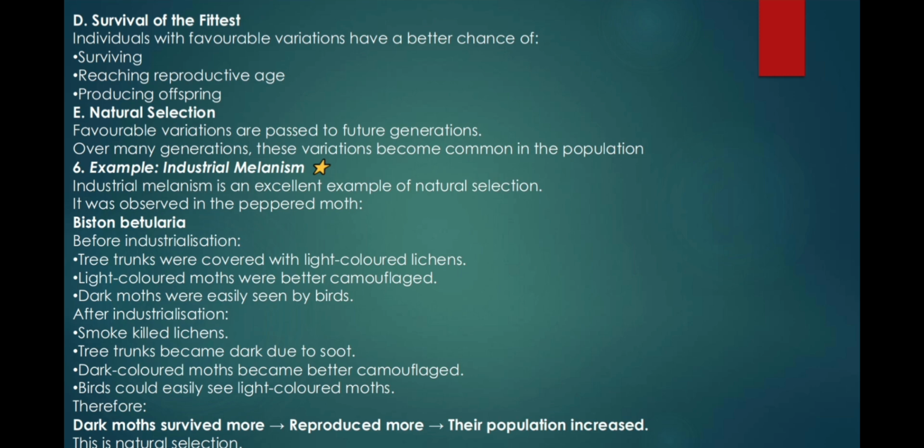After industrialization, smoke killed lichens. Tree trunks became dark due to soot. Dark-colored moths became better camouflaged. Birds could easily see light-colored moths. Therefore, dark moths survived more, reproduced more, and their population increased. This is natural selection.